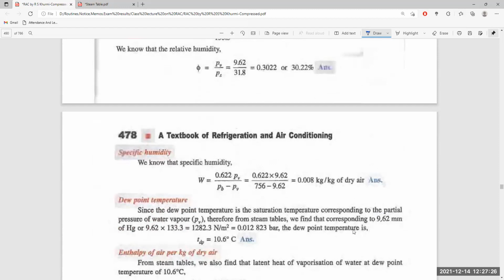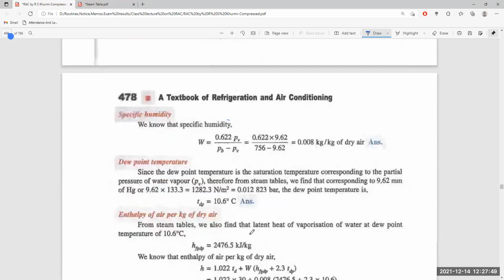We know the specific humidity is 0.622 PV divided by (PB minus PV), so put the values of the vapor pressure and barometric pressure in millimeter of Hg, and the specific humidity becomes the value in kg per kg of dry air.